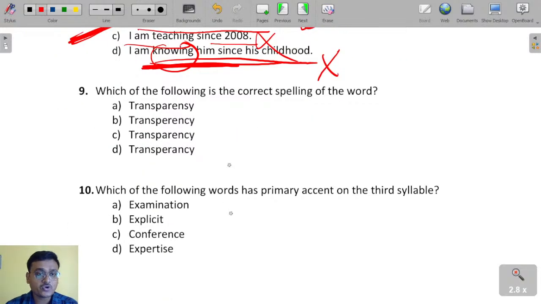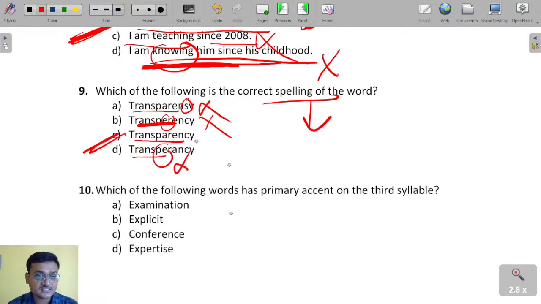Which of the following is the correct spelling of the word transparency? The first is wrong. The E option is also wrong. So here C is the right answer. Transparency, C is the right answer.